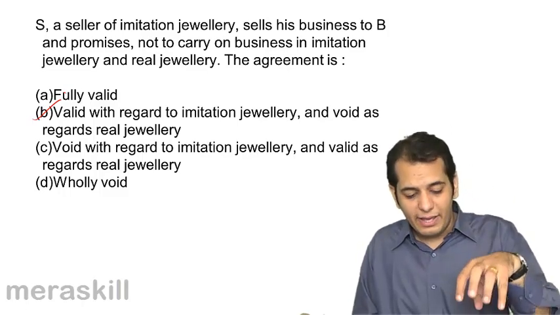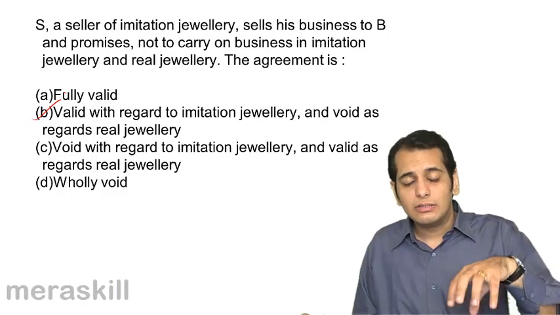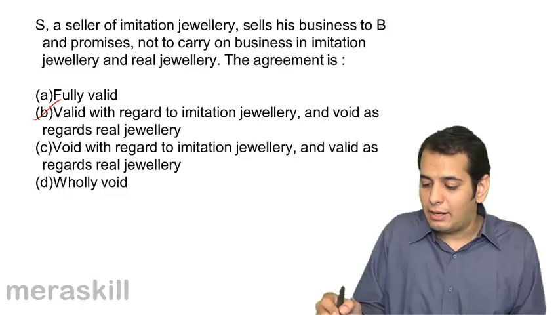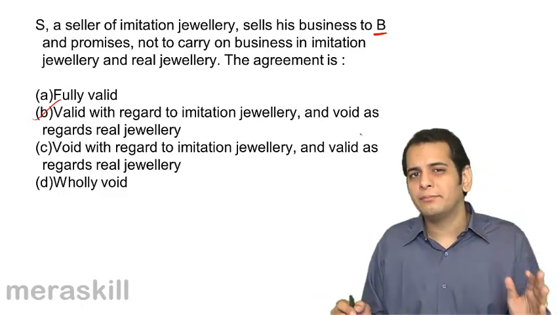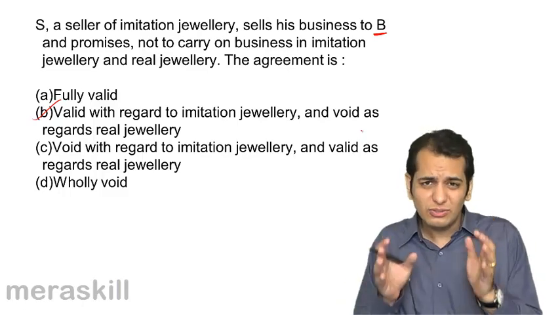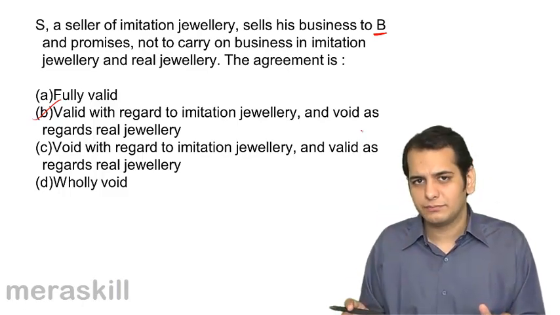However, if S does a business of real jewelry, that would be valid, and B cannot stop him from doing a business of real jewelry because the condition has to be reasonable.